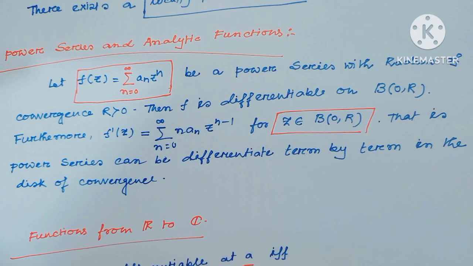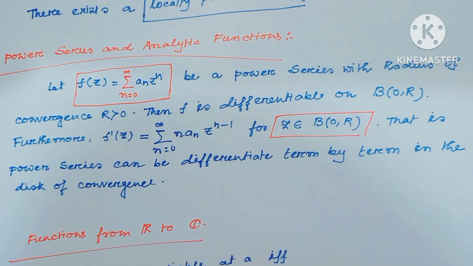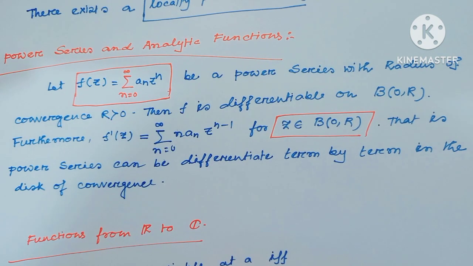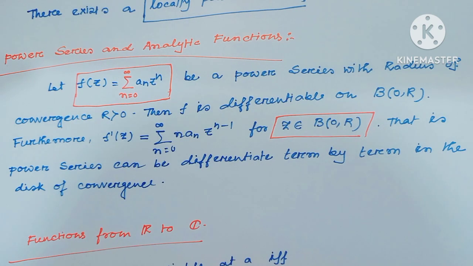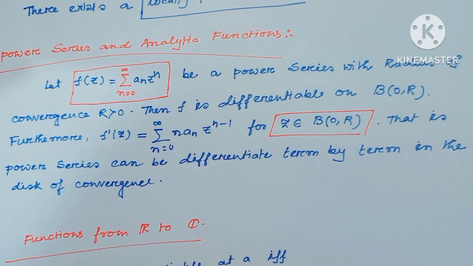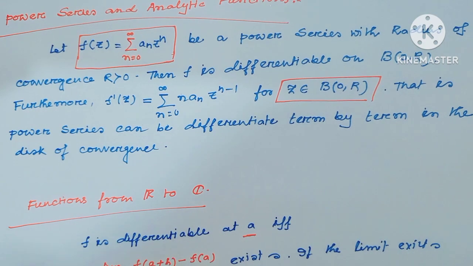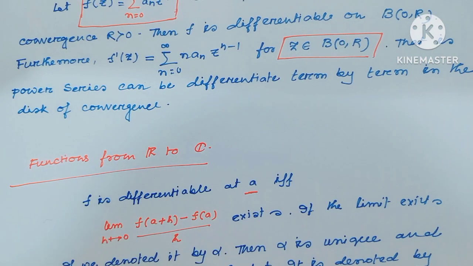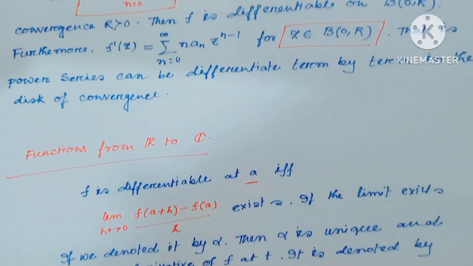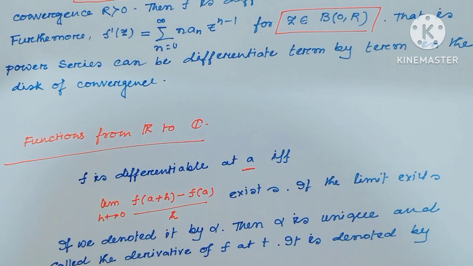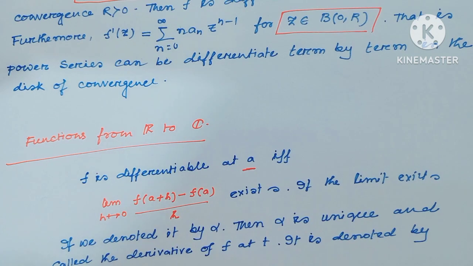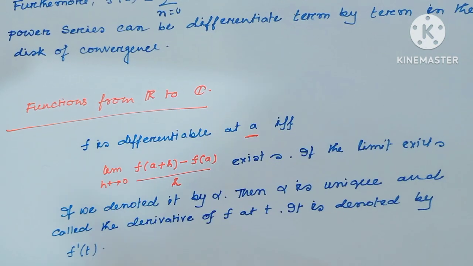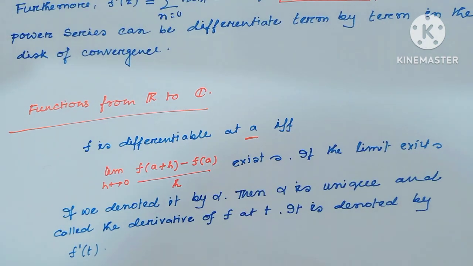The goal of this lecture is to see what differentiation actually is. For a function defined from R to C, f is differentiable at the point a means, as all of us know, that the limit as h tends to 0 of (f(a + h) - f(a))/h exists.